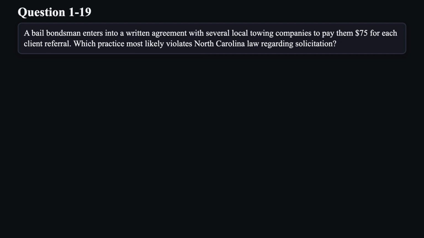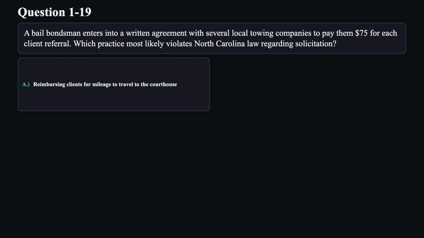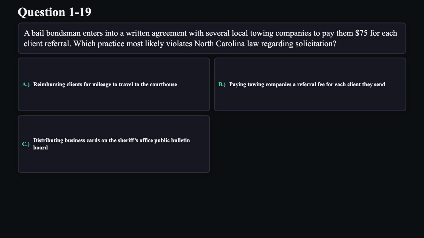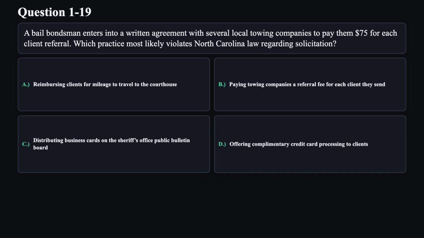Question 19. A bail bondsman enters into a written agreement with several local towing companies to pay them $75 for each client referral. Which practice most likely violates North Carolina law regarding solicitation? A. Reimbursing clients for mileage to travel to the courthouse. B. Paying towing companies a referral fee for each client they send. C. Distributing business cards on the sheriff's office public bulletin board. D. Offering complimentary credit card processing to clients.